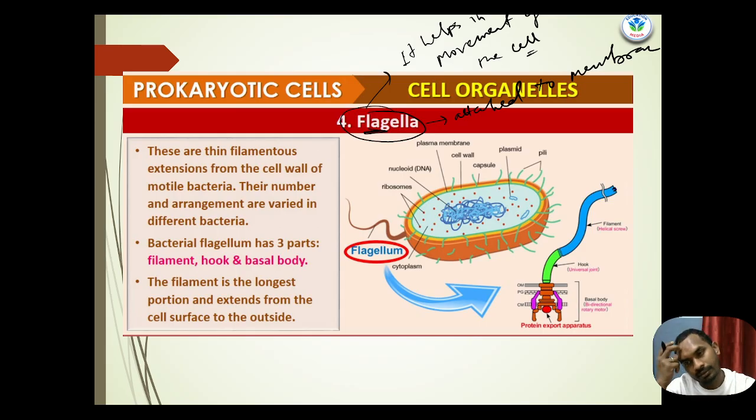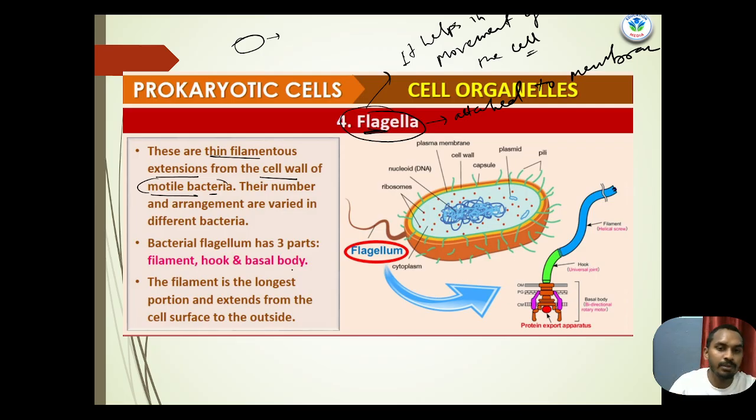If the cell wants to move from one place to another, it basically uses flagellar movement. Flagella are thin filamentous extensions from the cell wall of motile bacteria. Motile means able to move. There are a few bacteria that do not have flagella, like E. coli, so they are not able to move like those bacteria having flagella. Their number and arrangement vary in different bacteria.